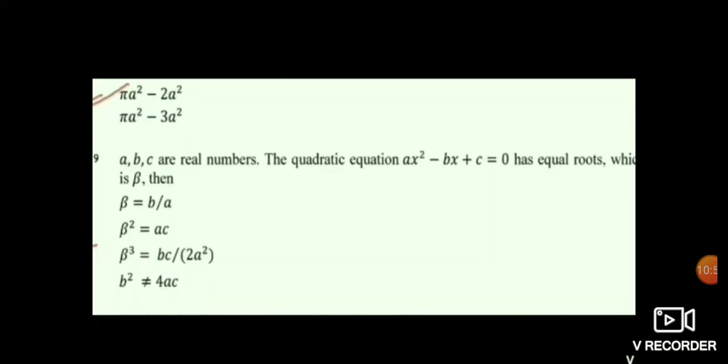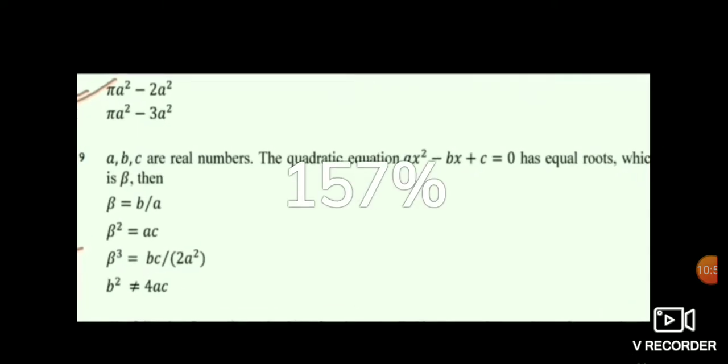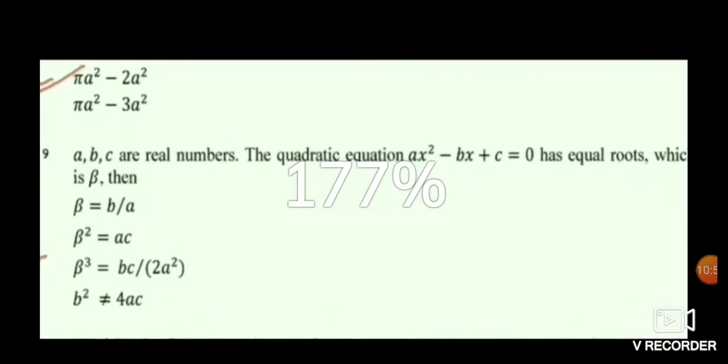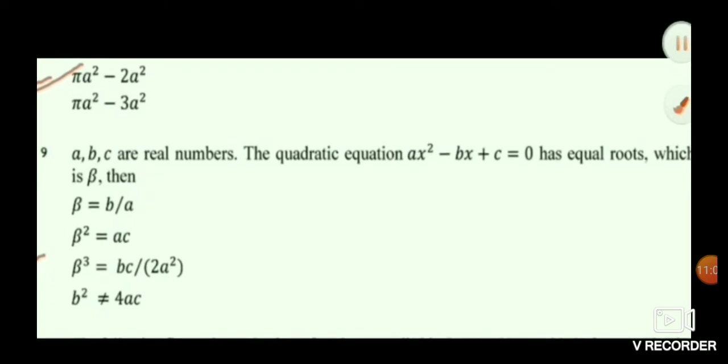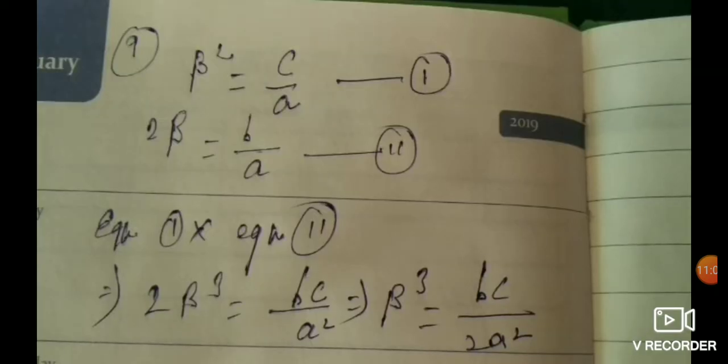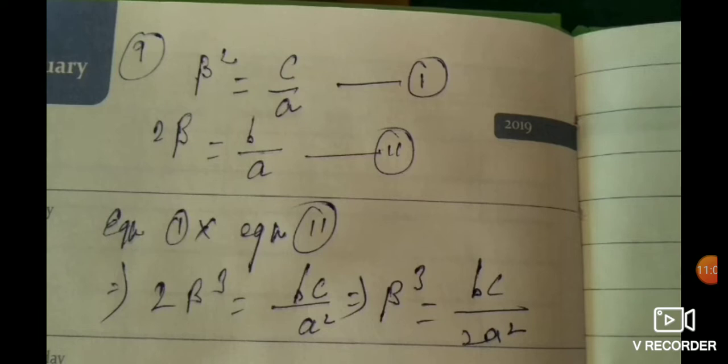And this is a very simple problem based upon the quadratic equation we studied in our intermediate. We know that the sum of roots is equal to minus b by a and the product of roots is equal to c by a, and this is the solution. In the question it is given that both the roots are equal.